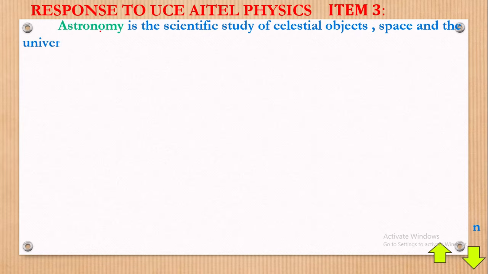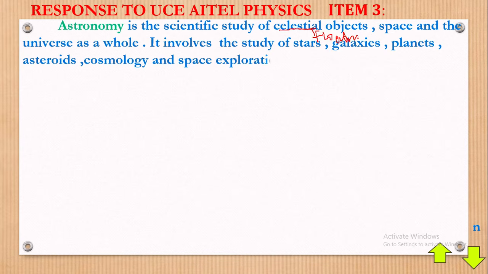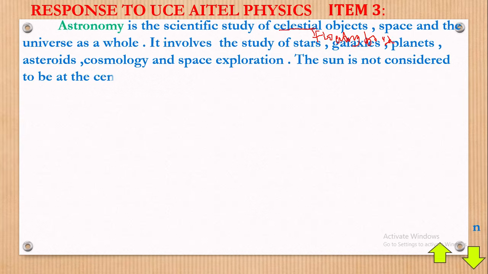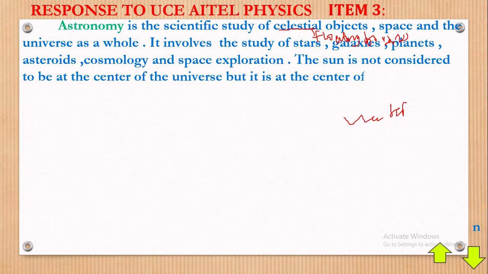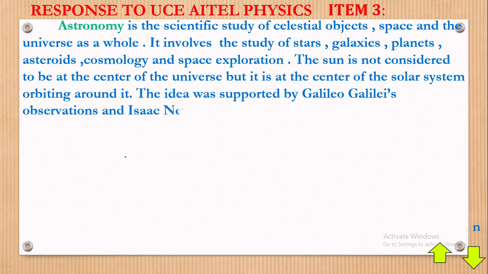We say that astronomy is the scientific study of celestial objects. Now, celestial objects means more like floating bodies. I don't know how I can explain this, but the simple terminology I can use is floating bodies. Of course, you know there is floating when we have water, where the water is supporting, but these are heavenly bodies. Celestial may mean heavenly bodies, more like bodies up in the sky but moving on their own without any support from anything. Okay, now what does it mean?